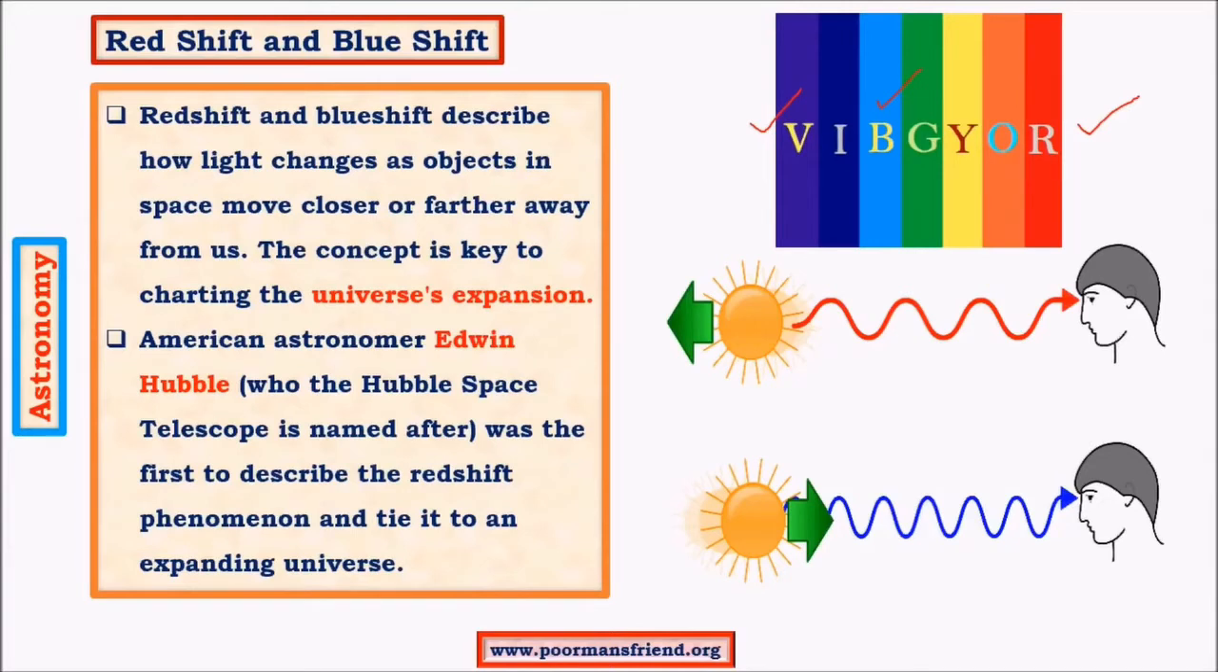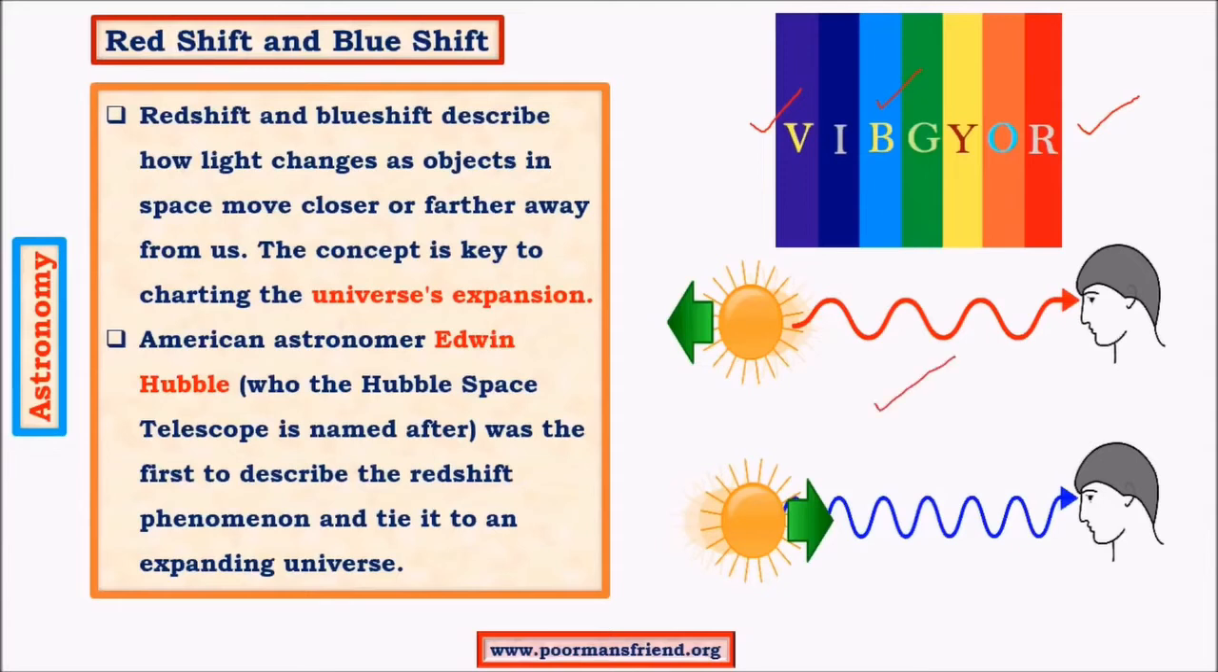When an object moves far away, it moves from the blue end of the spectrum towards the red end of the spectrum. As a result, the red part of the electromagnetic spectrum will be visible to our eyes. Whereas when the object moves closer to us, the object shifts from the red end of the spectrum to the blue end, and hence the object starts appearing blue. So this basic concept is important in explaining the expansion of the universe.